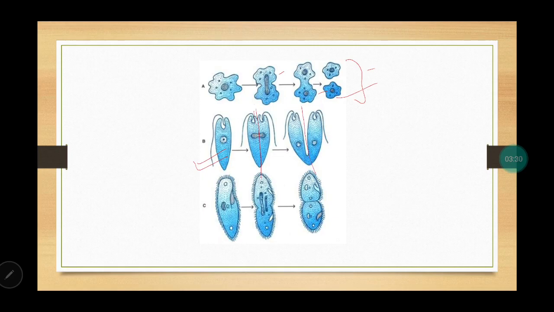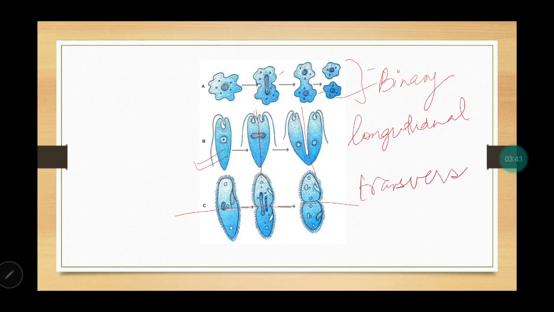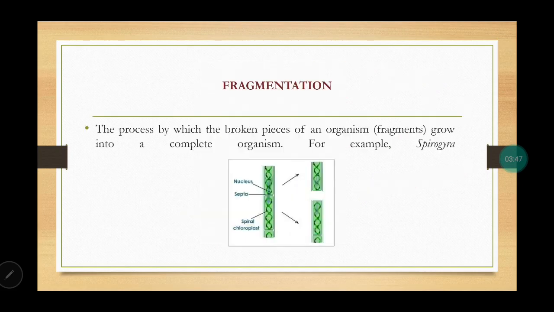In case of Paramecium, again, transverse. So this is in one plane, binary fission. This is in longitudinal way. And this is in transverse plane. So these are different types of binary fission that can happen.